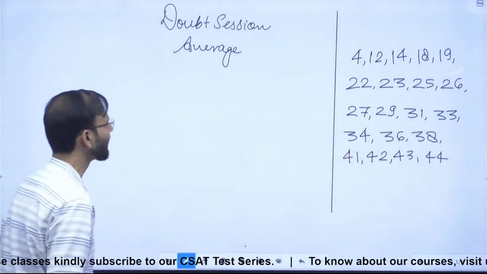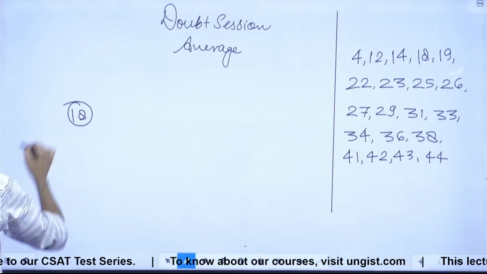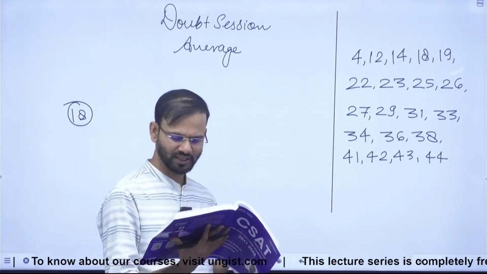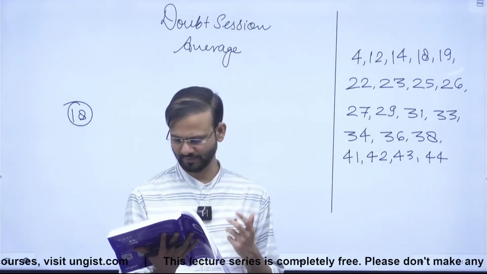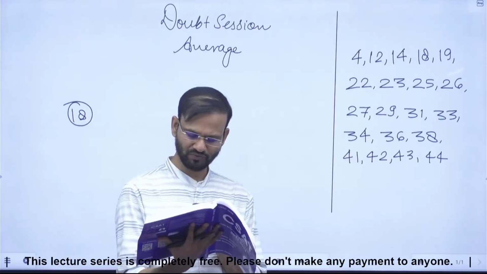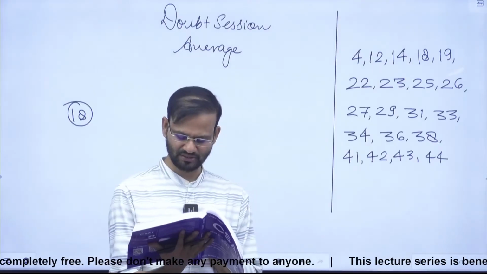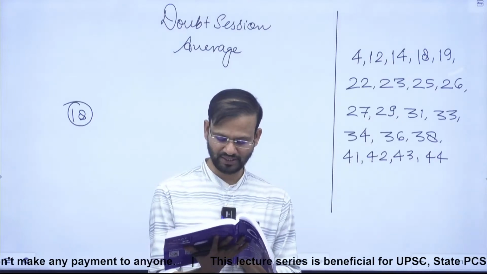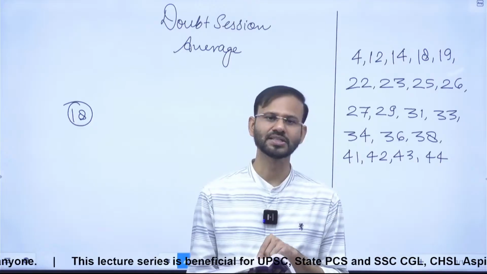Okay. After that, we have question number 18 with us. Everyone, question number 18 is saying what? Just look at the question. The average of a collection of 20 measurements was calculated to be 56. But later it was found that a mistake had occurred in one of the measurements which was recorded as 64 centimeter but should have been 61 centimeter. The correct average must be. Guys, one value was misread as 64, ideally it should be 61, right?